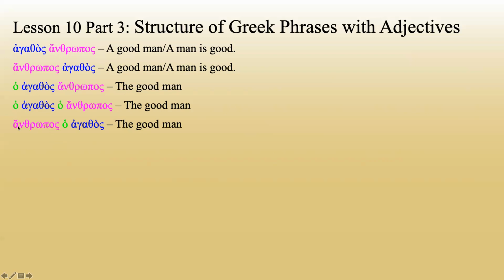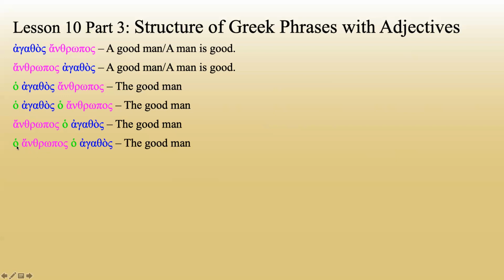Now let's look at this one. Totally different order. Anthropos, ho agathos. What's the question that's the first thing in our mind when we're looking at an adjective? Does it have a definite article directly in front of it? Adjective's right here in blue. Yes, there's a definite article in front of it. It does not matter that there is no definite article in front of the noun. That makes zero difference whatsoever. Because there's a definite article directly in front of the adjective, it is attributive, and it's going to be a regular adjective, the good man.